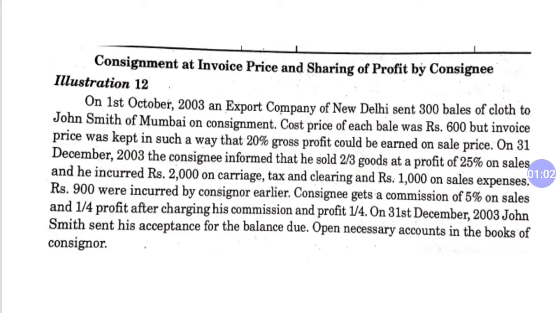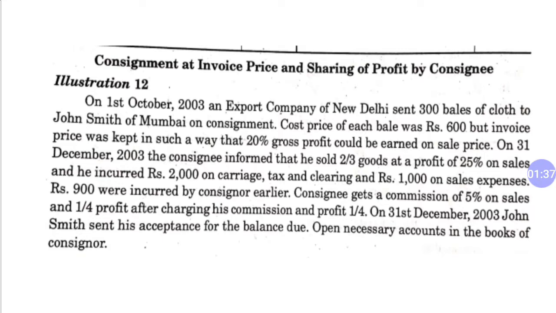On 1st December 2003, the consignee informed that he sold 2 by 3 of the goods at a profit of 25% on sales, and he incurred 2000 on carriage, tax and clearing, and rupees 1000 on sales expenses. So he sold the 2 by 3rd part of goods at a profit of 25% on sales. This is very important because you will have to calculate commission. Rupees 900 were incurred by the consigner earlier. So these 900 are the expenses of the consigner.